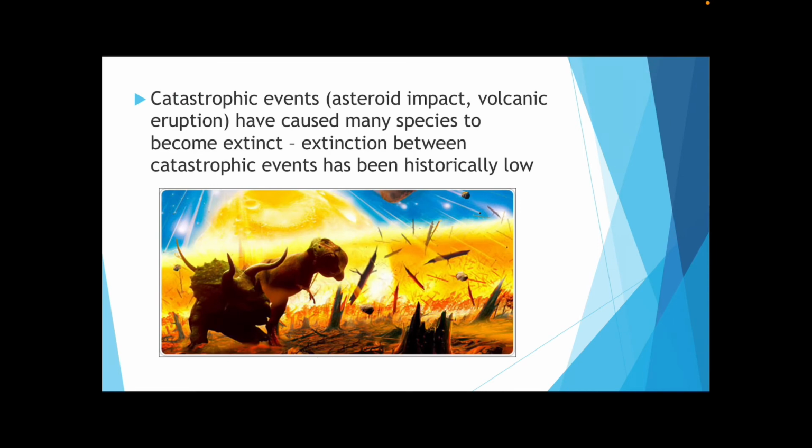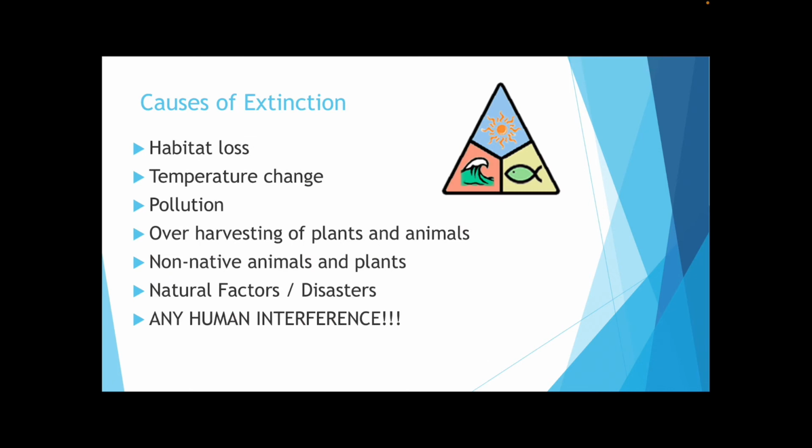So as mentioned before, catastrophic events such as an asteroid impact, volcanic eruptions, and things like that have caused many species to become extinct. However, extinction between catastrophic events has been historically low. More recently, it's not these huge catastrophic events that are causing extinction, it is the result of humans. So this includes things like habitat loss, temperature change or global warming, pollution, overharvesting of plants and animals, so think overfishing, something like that. Non-native animals and plants.